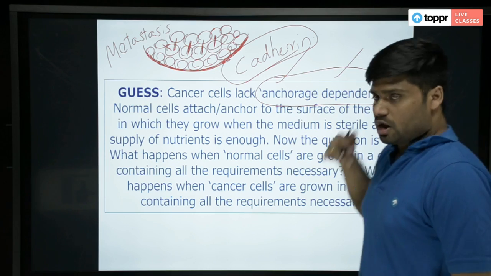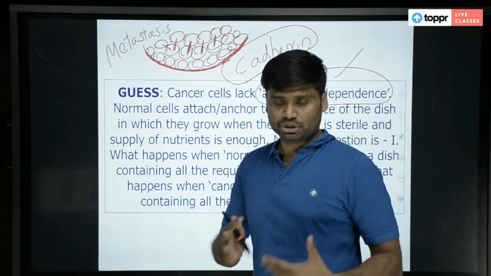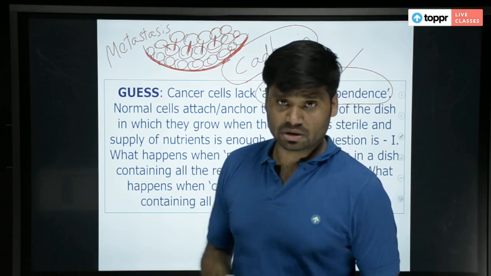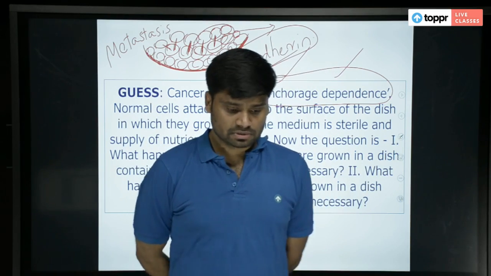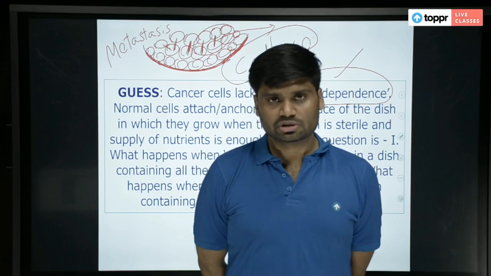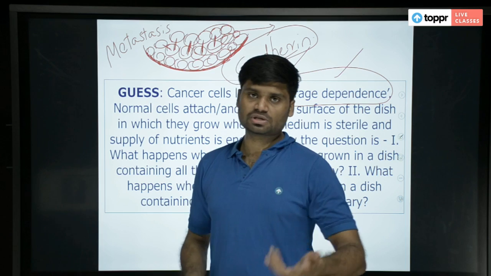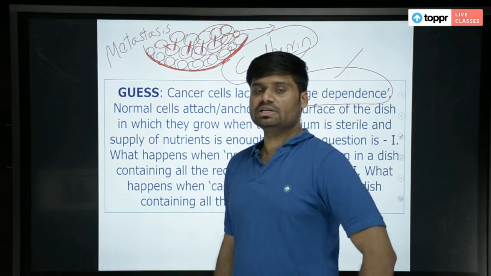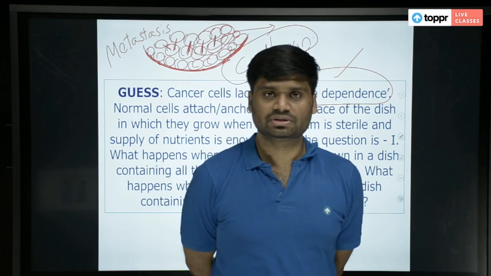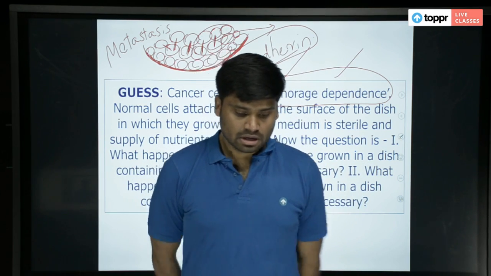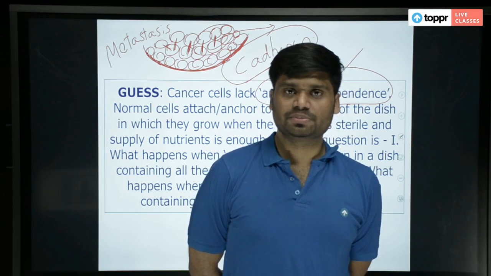Right. Or let us say anchorage dependence is okay, but these individual cells are not attached to one another through cadherin molecules. Then also, some cells may get detached and they may move to some other place in your body, some other organ, some other region. That is also metastasis, right? Metastasis does not mean the entire tissue has to move. A small group of cells also can move. So the question is, the failure of which mechanisms makes metastasis possible? What is your answer?